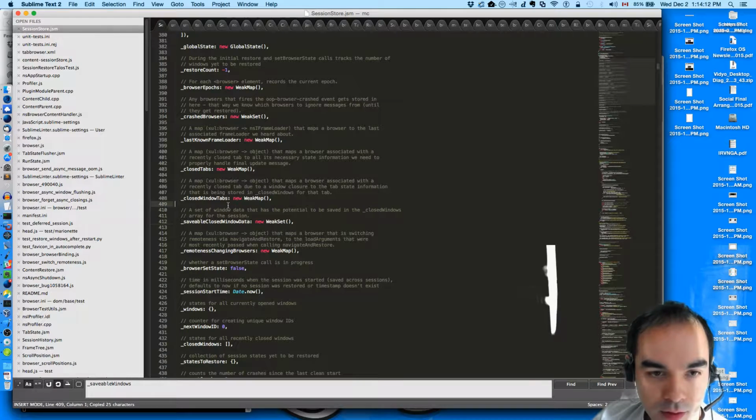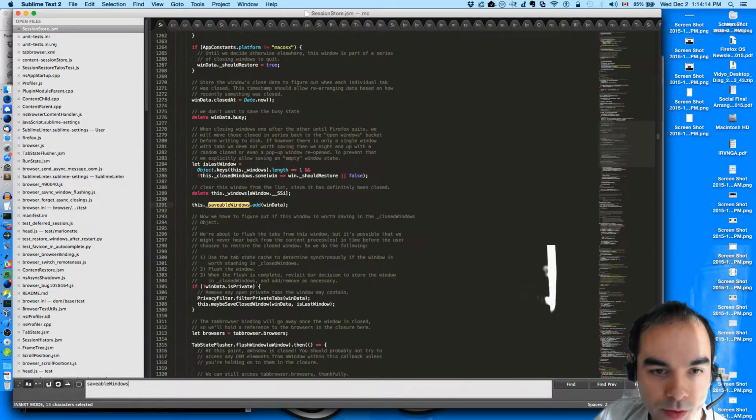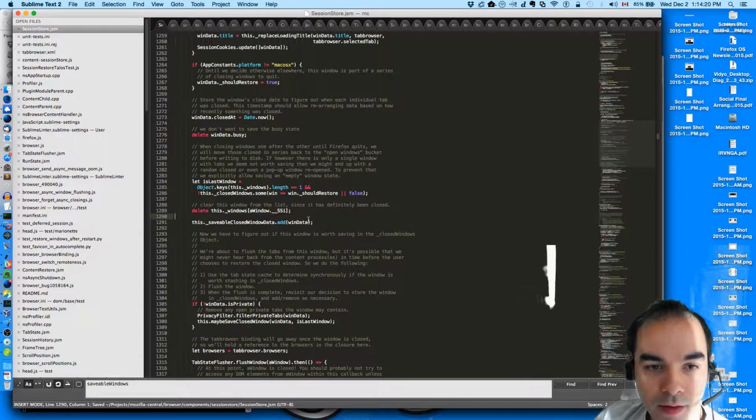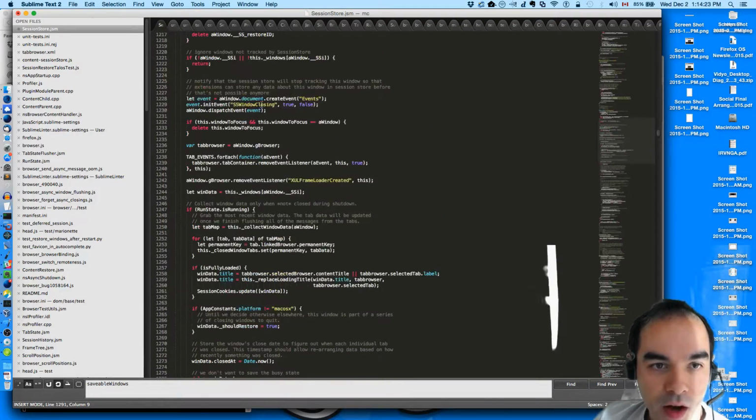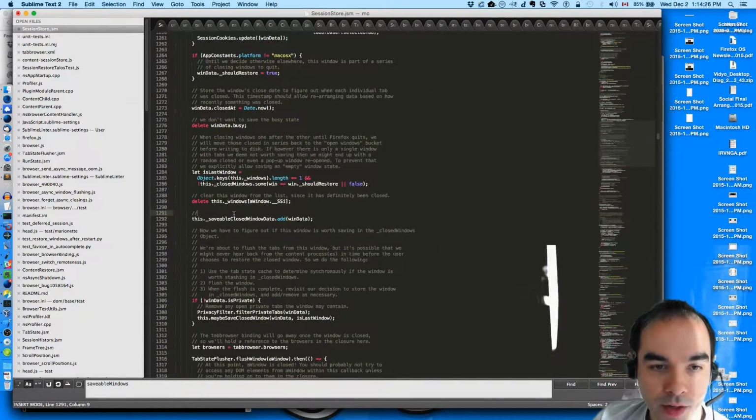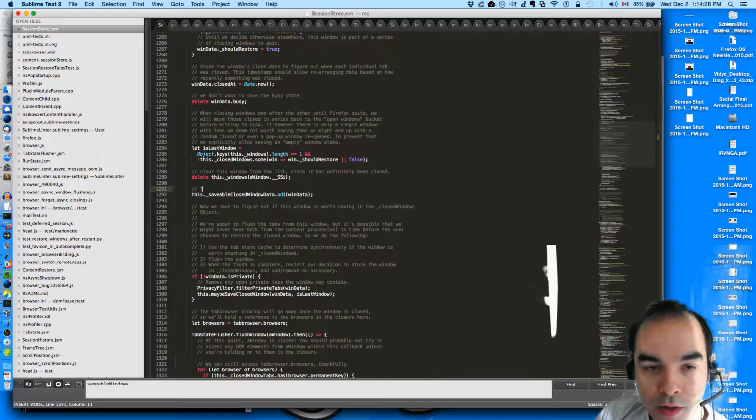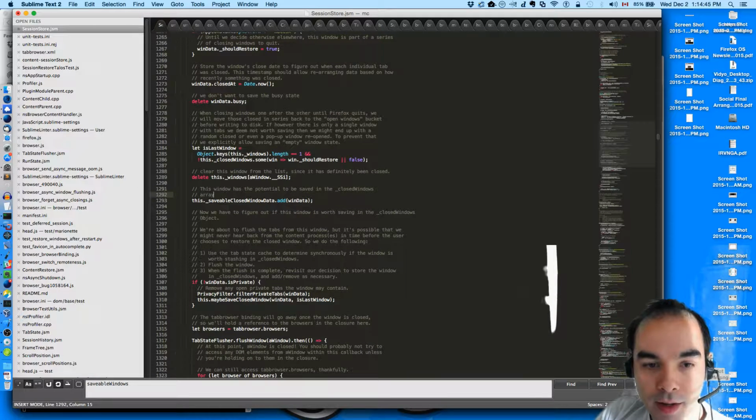And then savable windows. So here's where we add the window data. This is in the onClose event handler still. We haven't gone into the promise resolution yet, but this window might be saved in the future. Might be saved. Has the potential to be saved in the closed windows array. maybeSaveClosedWindow gets the final call on that.